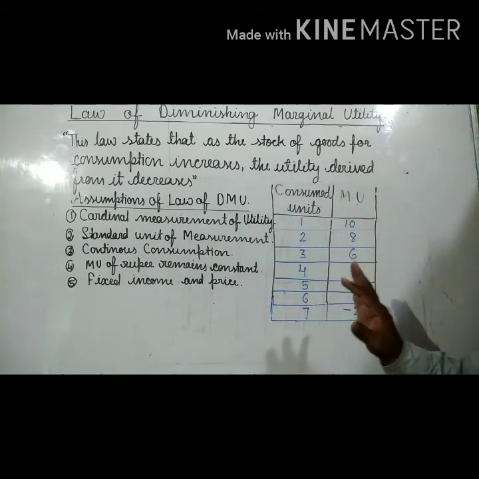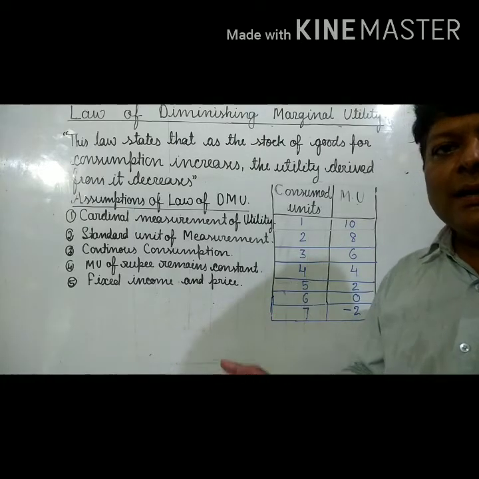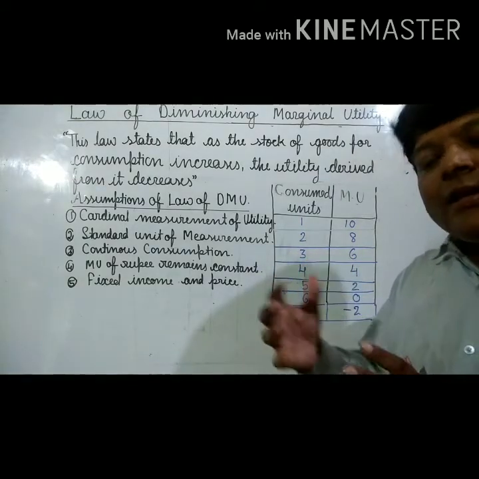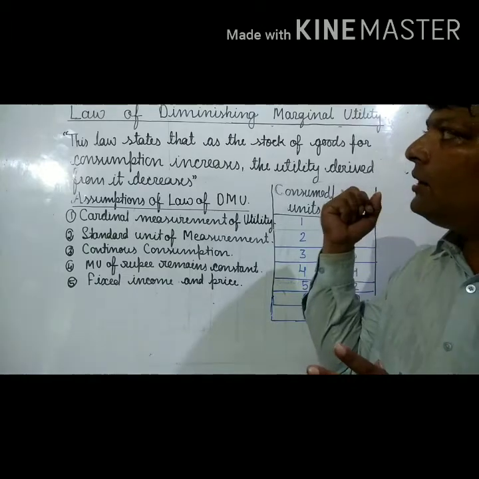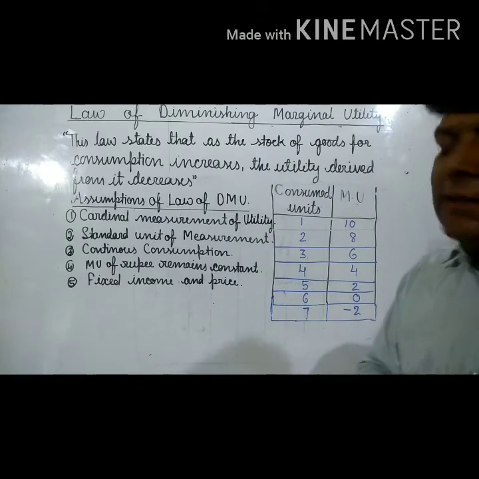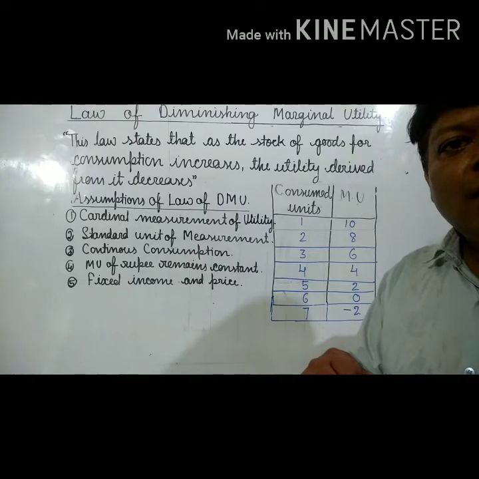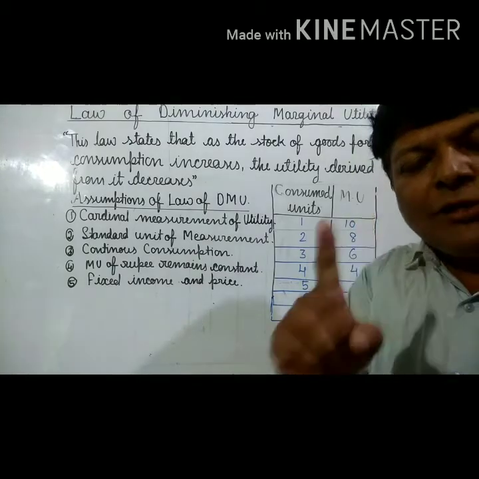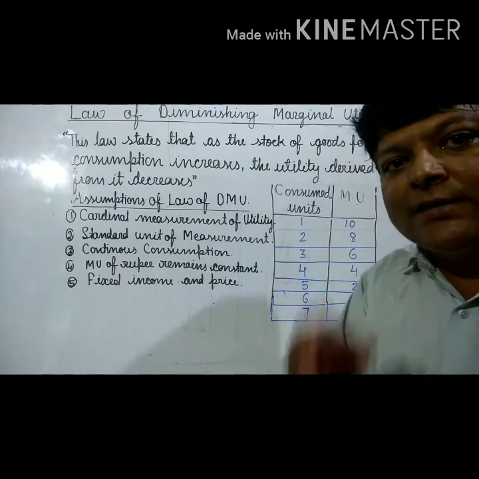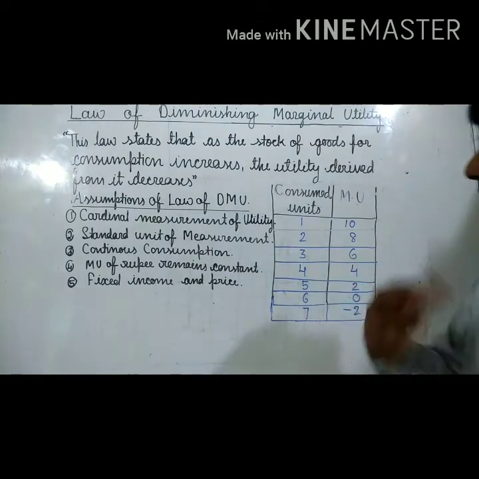But this law would be implemented only when some assumptions are followed. The moment these are not followed, this law will not work. Definitely it will not work. What are these? First, utility must be measured in mathematical terms, means in quantity form. The moment it is not measured in quantitative terms, definitely there will be a problem.